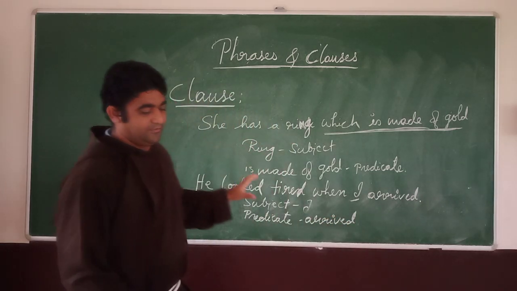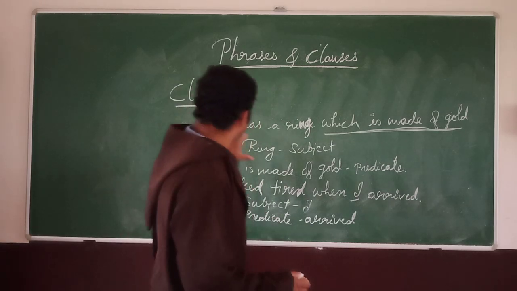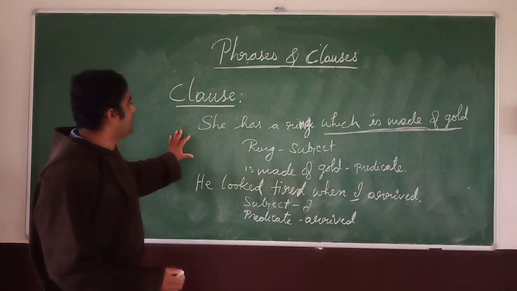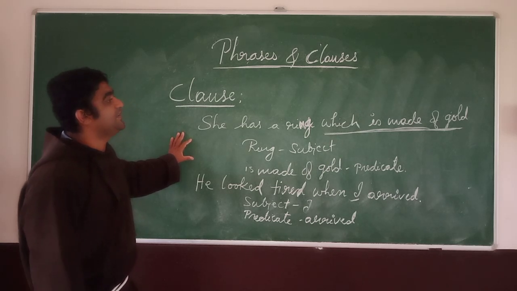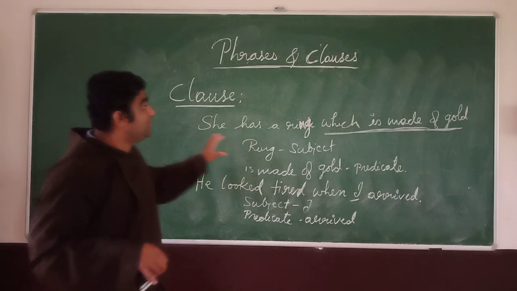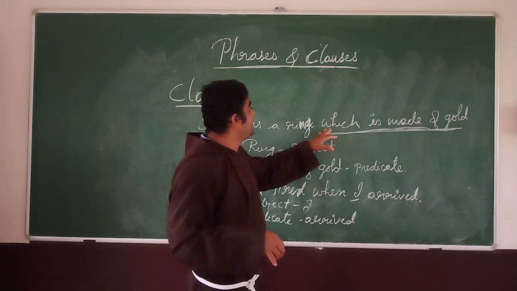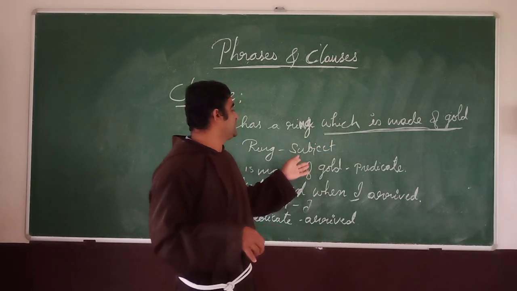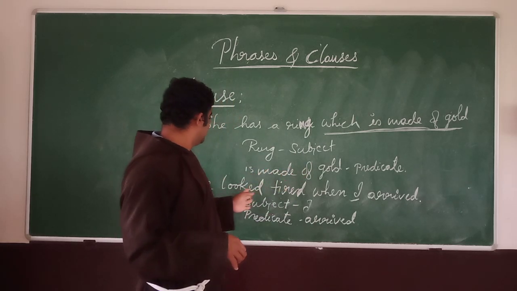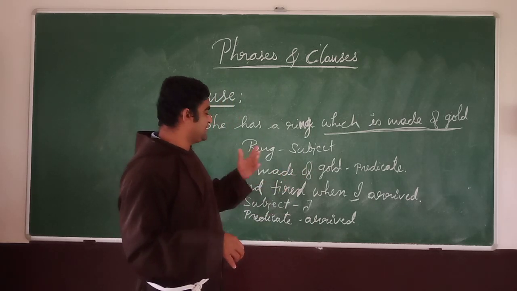So look at these sentences properly. She has a ring which is made up of gold. Which is made up of gold is another sentence. But as this, which means what here? Ring. So I have taken a ring as a subject, so the remaining one is a predicate.